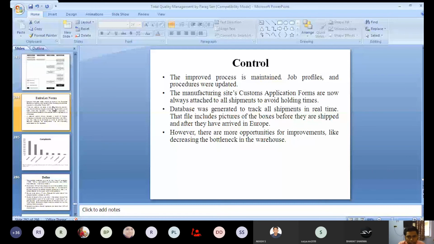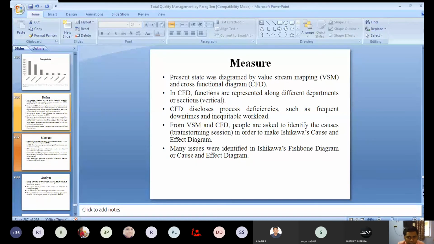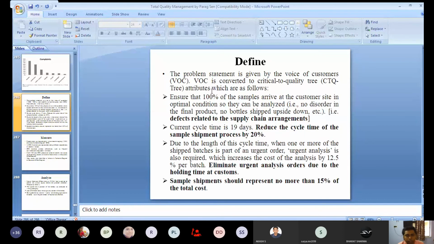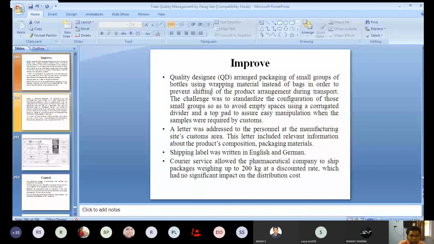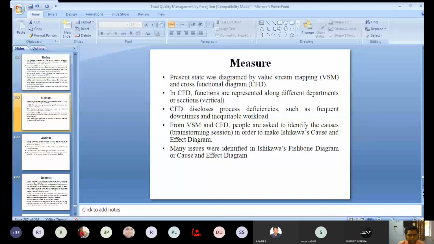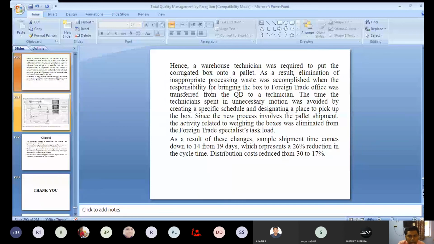First, we have discussed the define phase, then the measurement phase. In the define phase, we defined what the problems are. In the measurement phase, we considered the details of the causes of the defects. In the analyze phase, we discussed the root causes. Then we improved our processes, and after improving, we controlled our processes. So this is the entire thing of Lean Six Sigma.